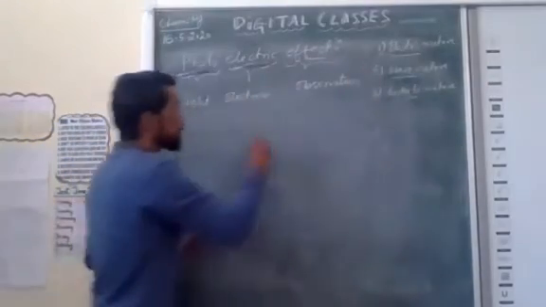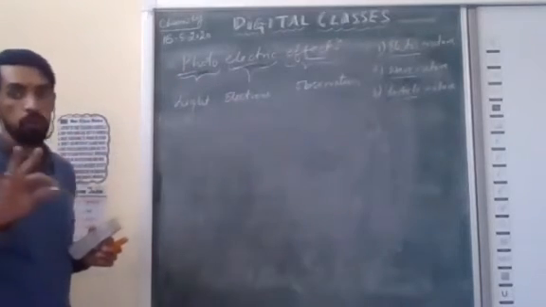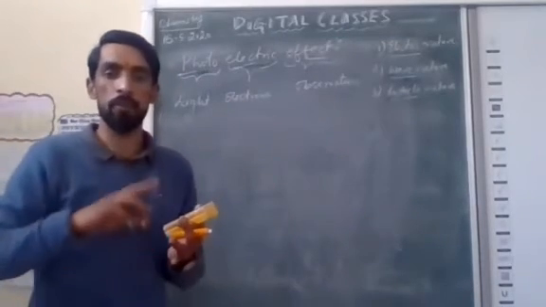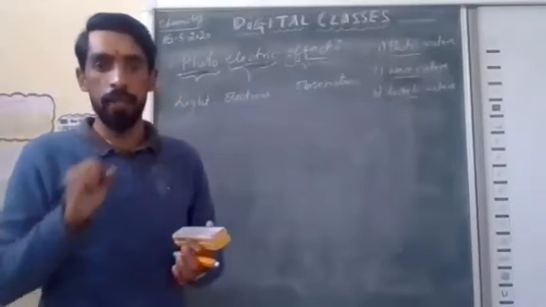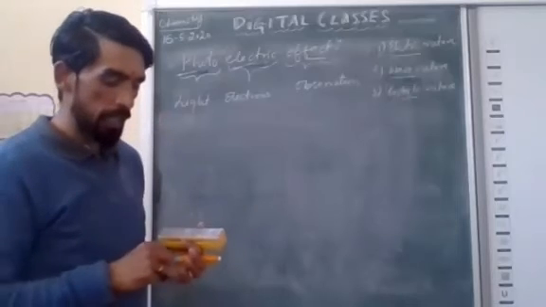So from here we are getting two effects. Number one is the photoelectric effect. Second one is black body radiation. What is black body radiation? All the objects which are black in color absorb all the light. That is black body radiation.